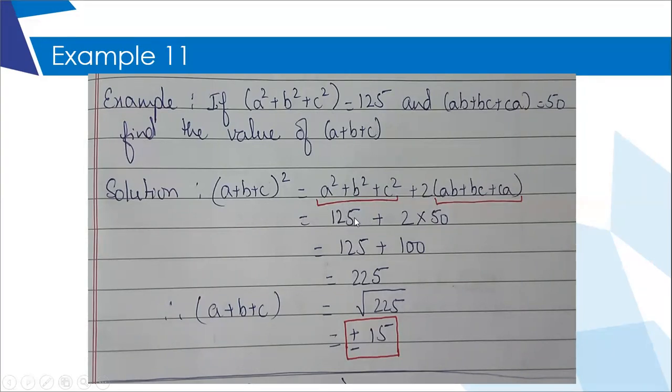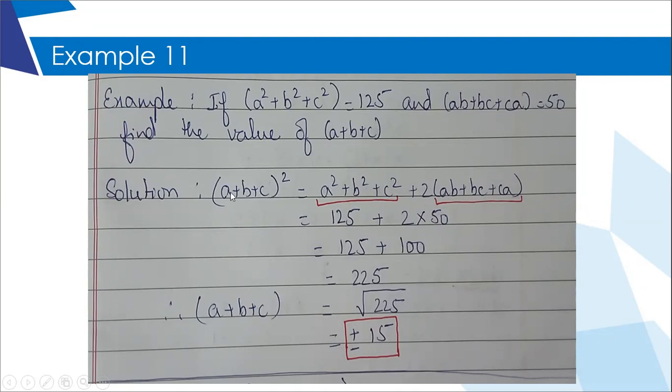I have been given the value of this expression, which matches with this. I have put 125 in place of that, plus 2 multiplied by, again, this red lined expression, which is given as 50. After calculating, 125 plus 2 into 50, which is 100, gives me 225.